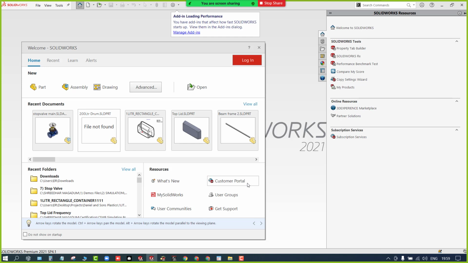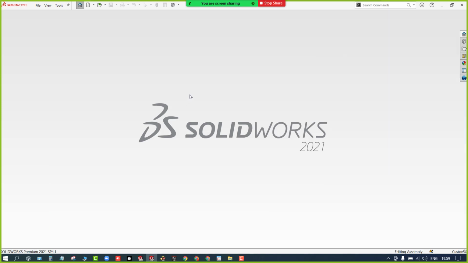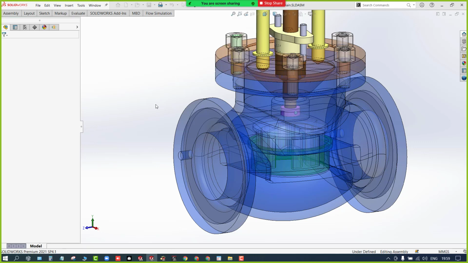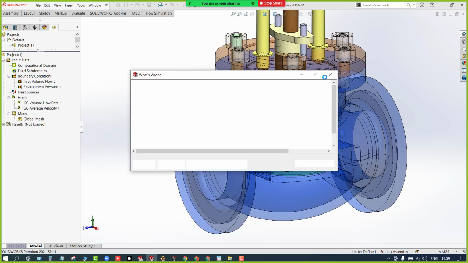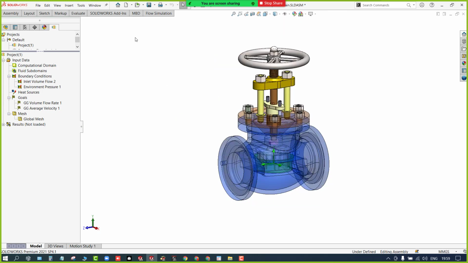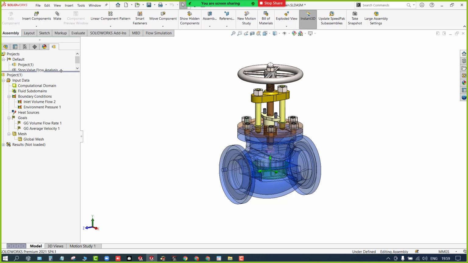Yep, so here let me open any of the components. This one I'll browse. Okay, here you just consider this is the entire assembly, and now we'll go ahead with the user interface.